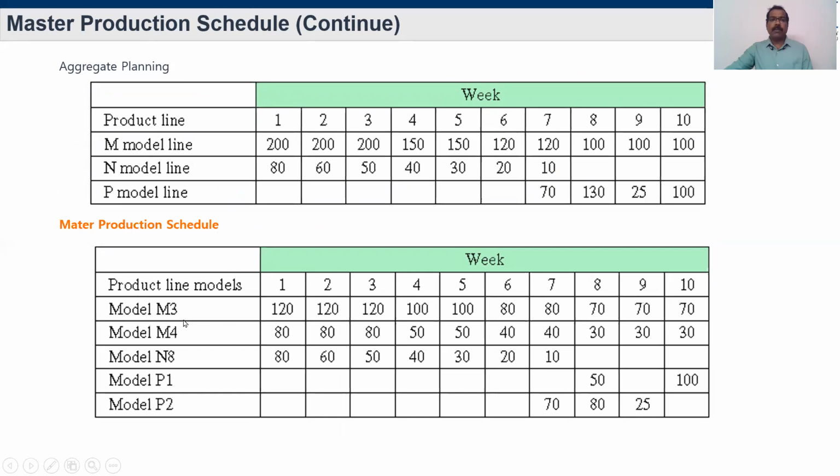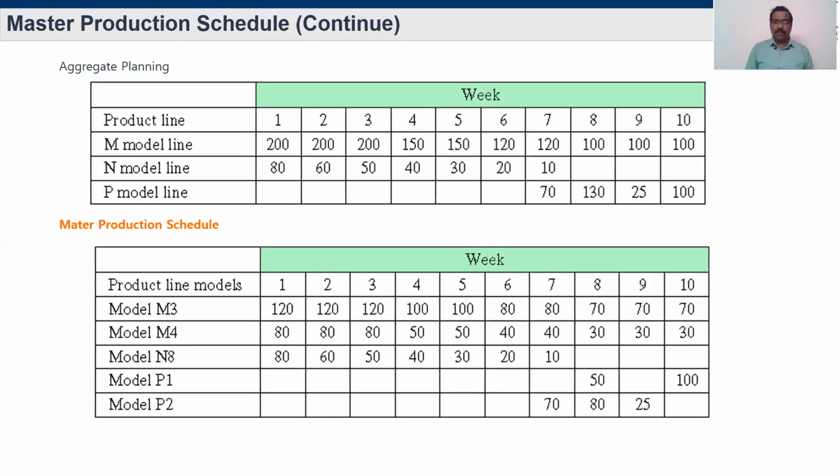But in here, model M has two models, M3 and M4. M3 and M4 are split like 120 and 80. If you combine 120 and 80, it comes to 200, right? So this is your M model. In terms of aggregate planning, it will tell only that I need 200 of the M model. That's it. In the 200 models, you don't know what subclasses are available in aggregate planning.